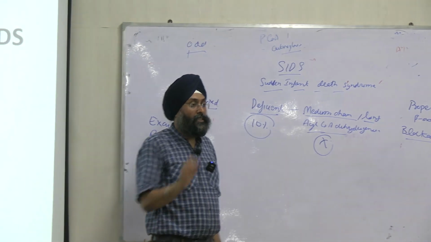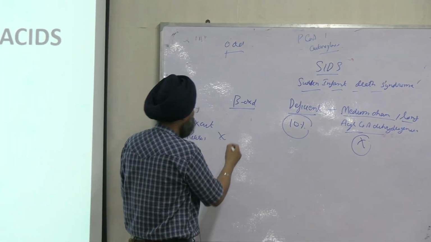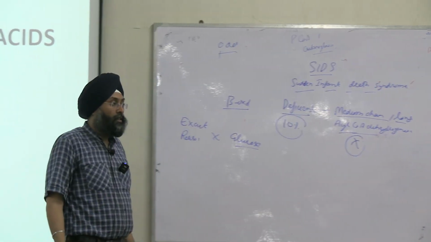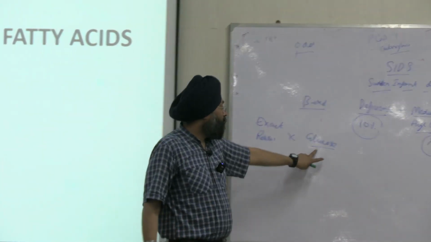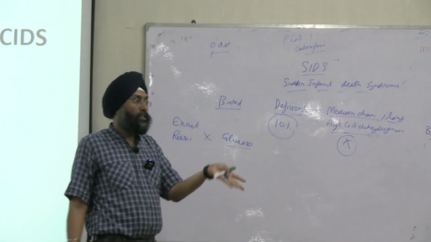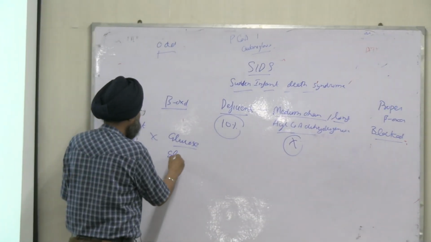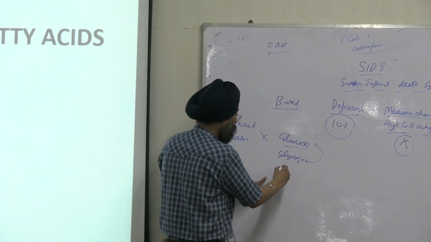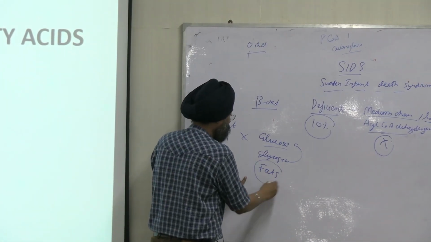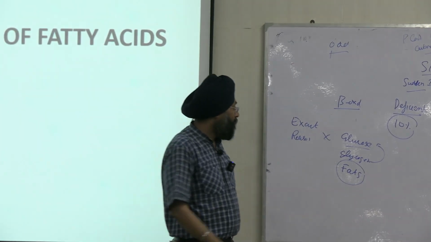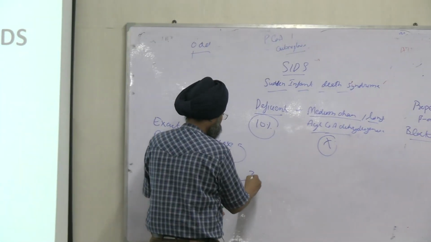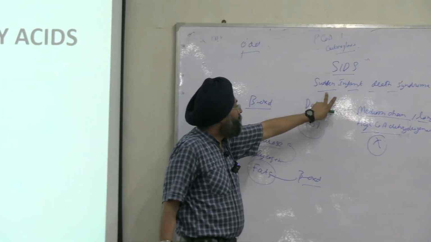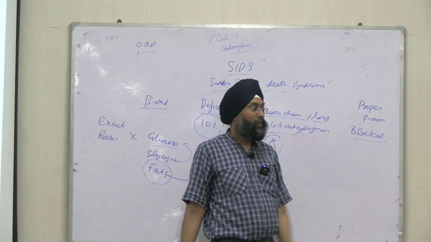Clear? What is the principal source of energy to the body? First is glucose. When you need energy, the body will prefer glucose first of all. If glucose is finished, the body will break down glycogen to form glucose. After that, the body will use fats. The fats will undergo breakdown via beta oxidation. Now the disorder is sudden infant death syndrome.